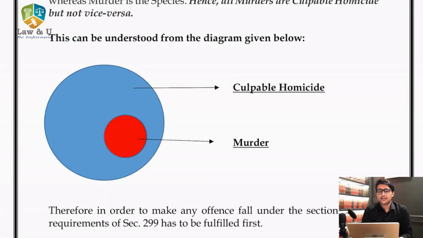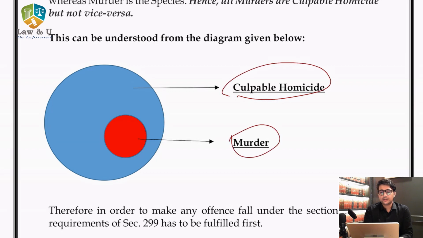Now when we look at this Venn diagram, it says culpable homicide and murder. Now to understand this, suppose we call this fruit and we call this mango.